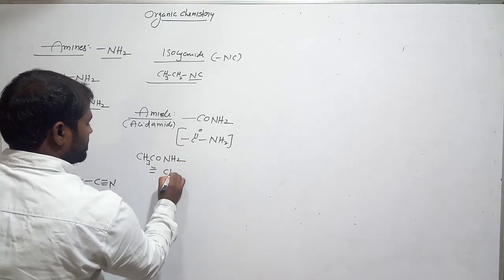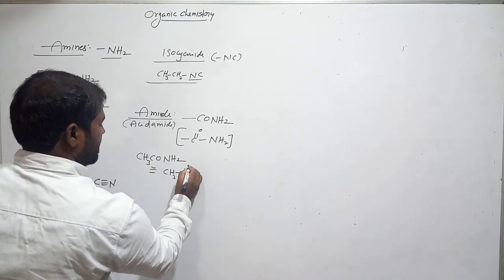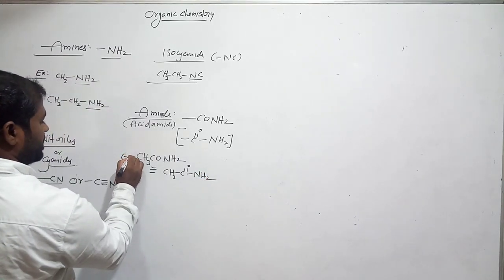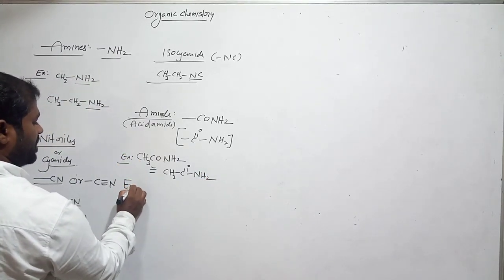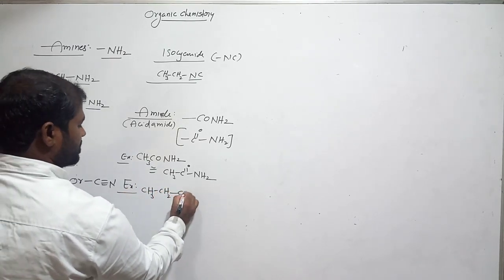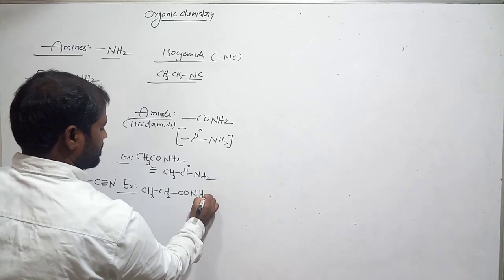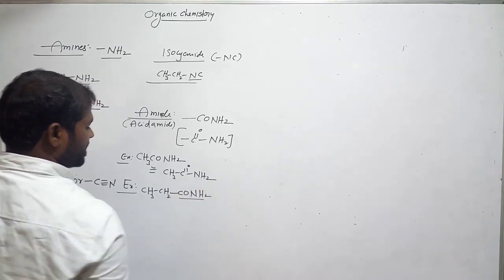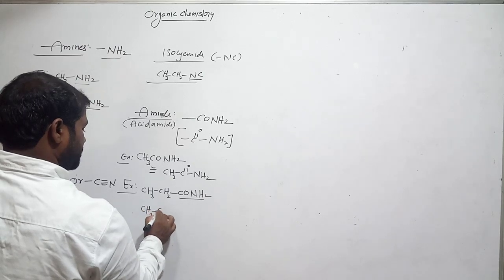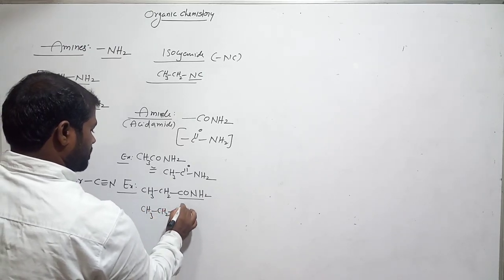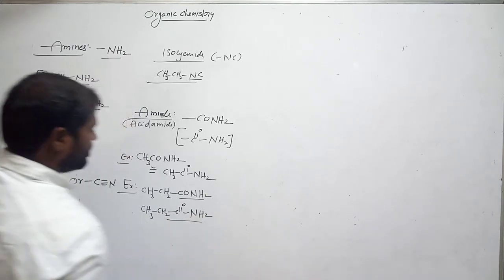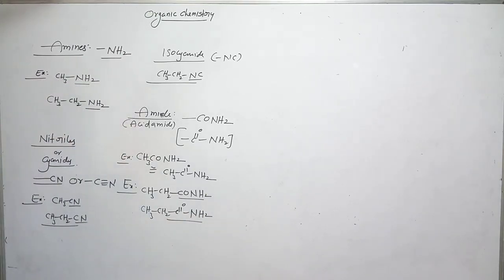You can also write CH3 C double bond O NH2. Am I right? And this is one example. Another example is CH3CH2CONH2. CONH2 amide functional group is there. So you can also elaborate this. Amide. Okay, clear? Up to?